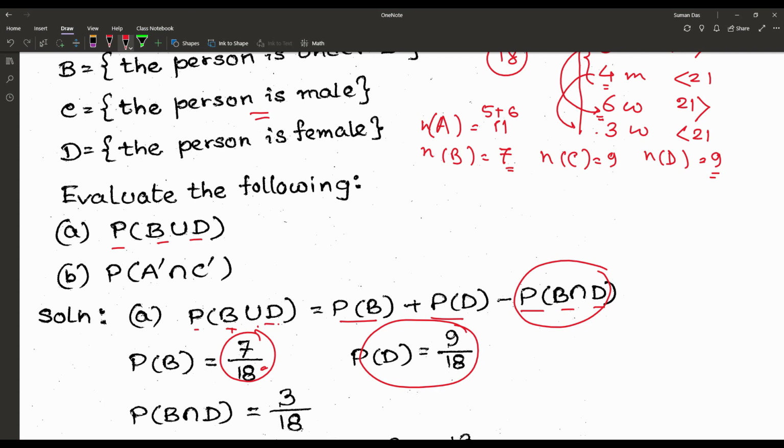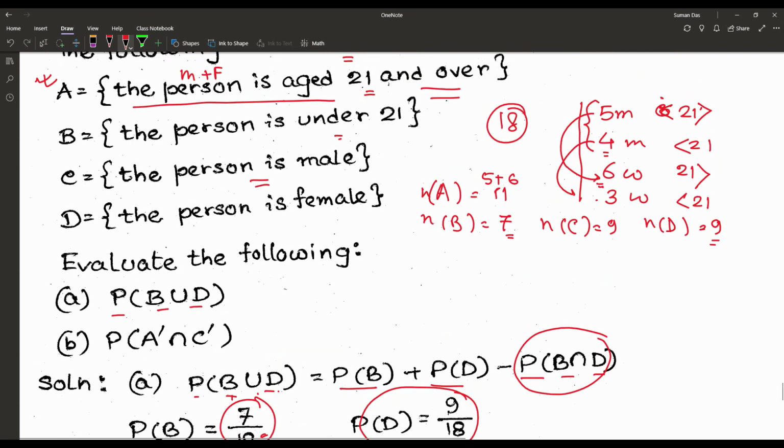Probability of B means the person is under 21, and intersection means and: the person is under 21 and the person is female.